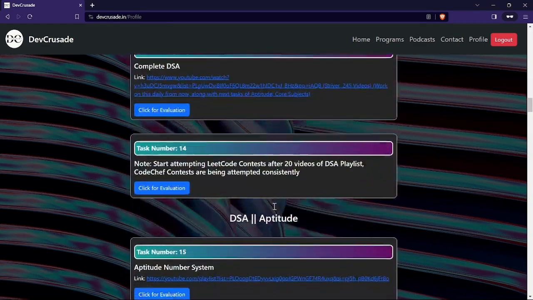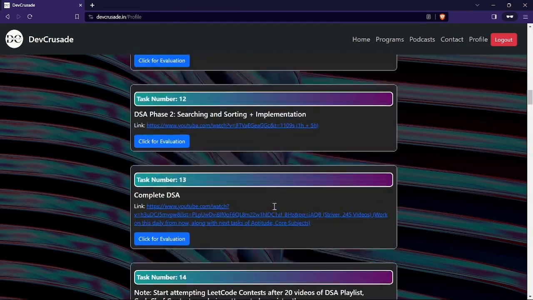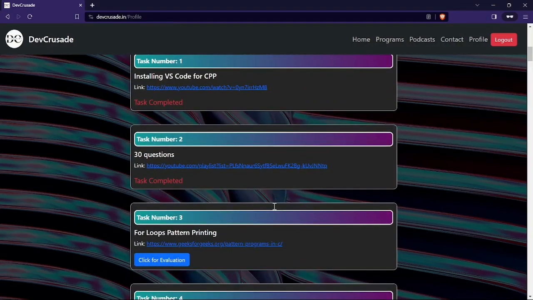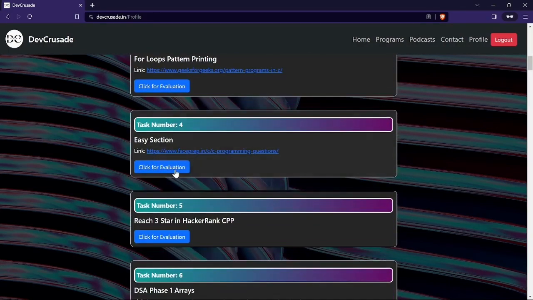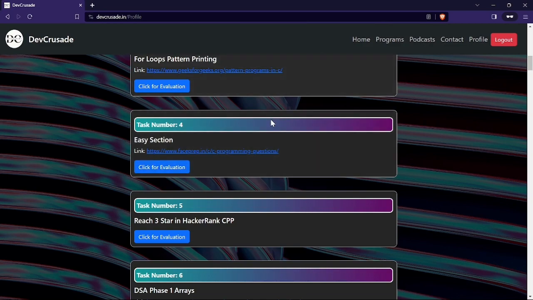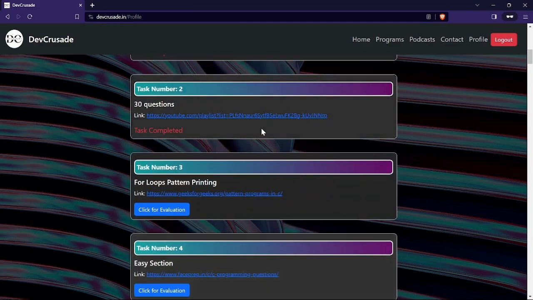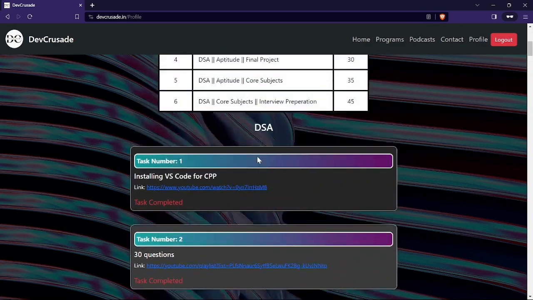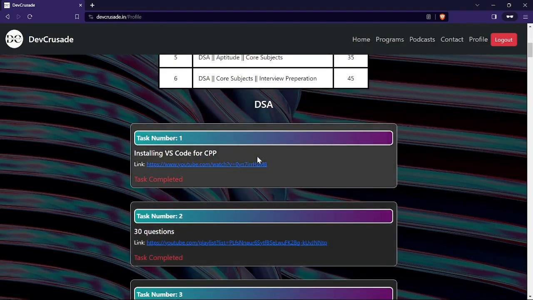That is how this whole program works, and there are various checks in this. Here we have completed the first two tasks. If you try to go for the fourth task directly, it won't accept. Task submission blocked, task is out of order. So that is what is happening here. You have to complete the tasks one by one, right? So that is the thing.